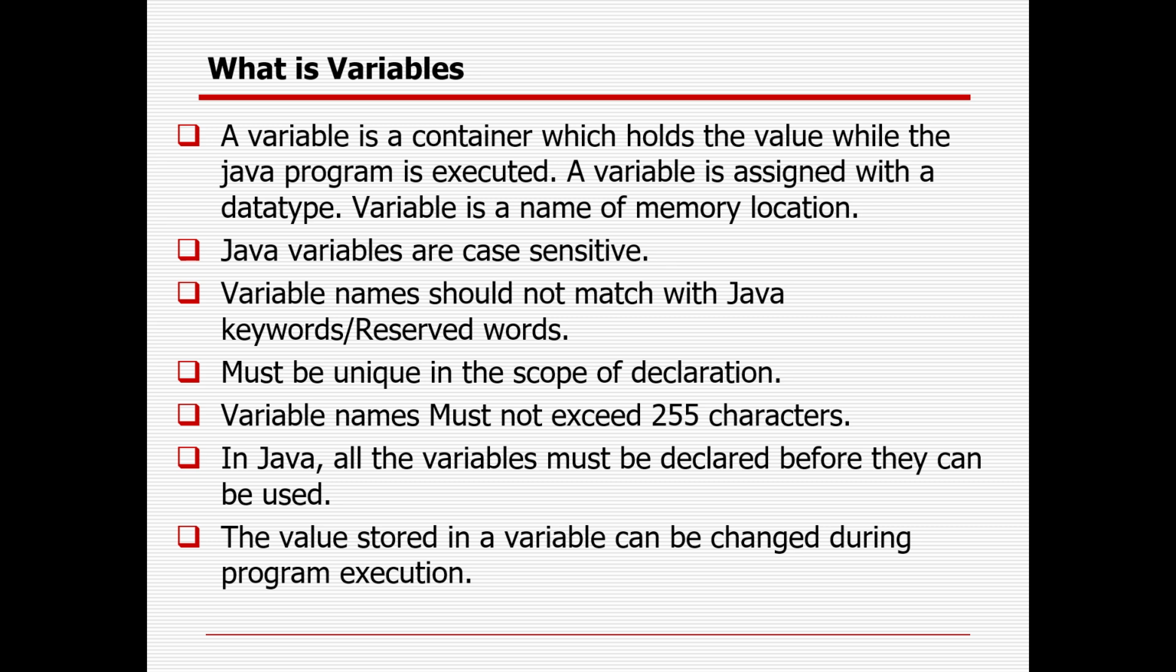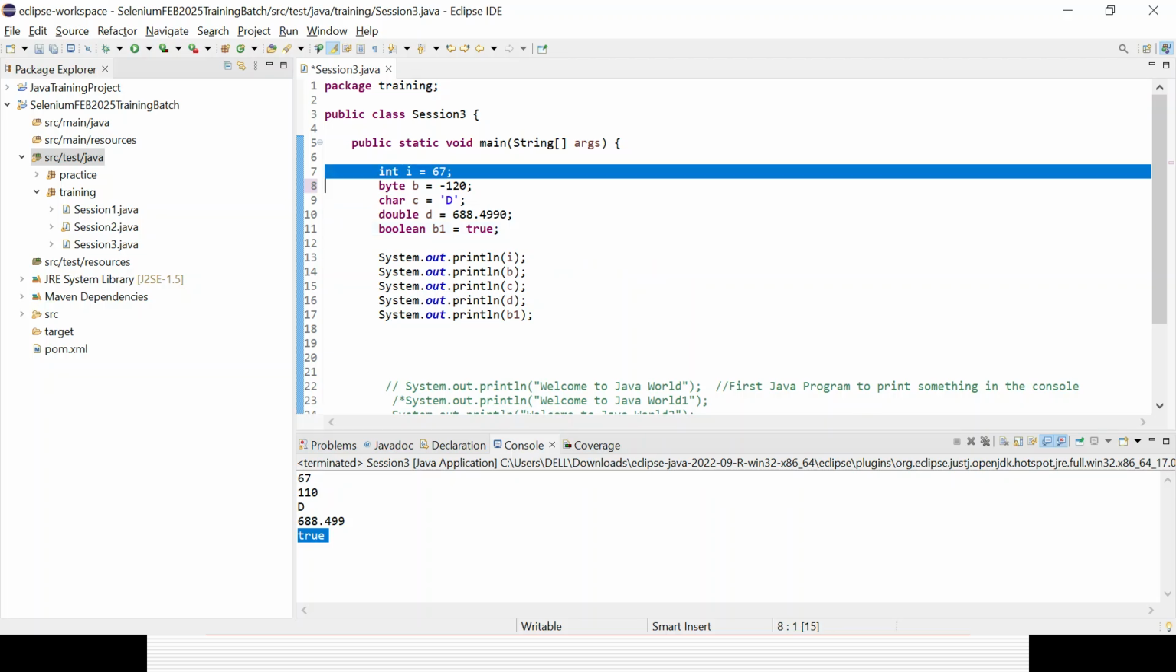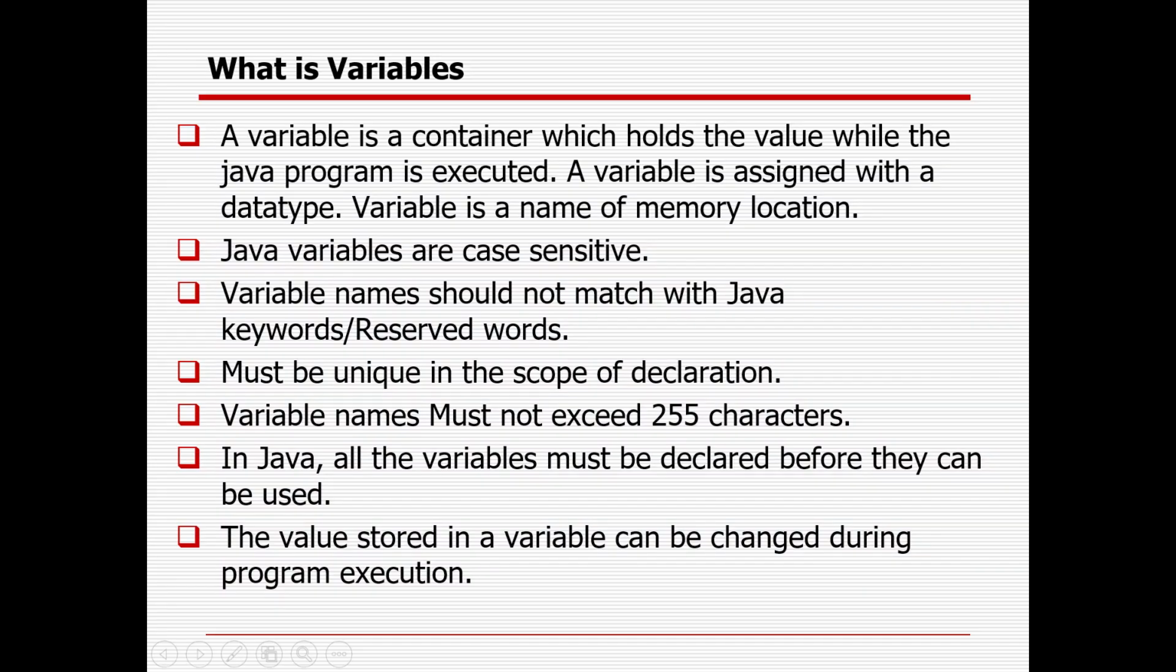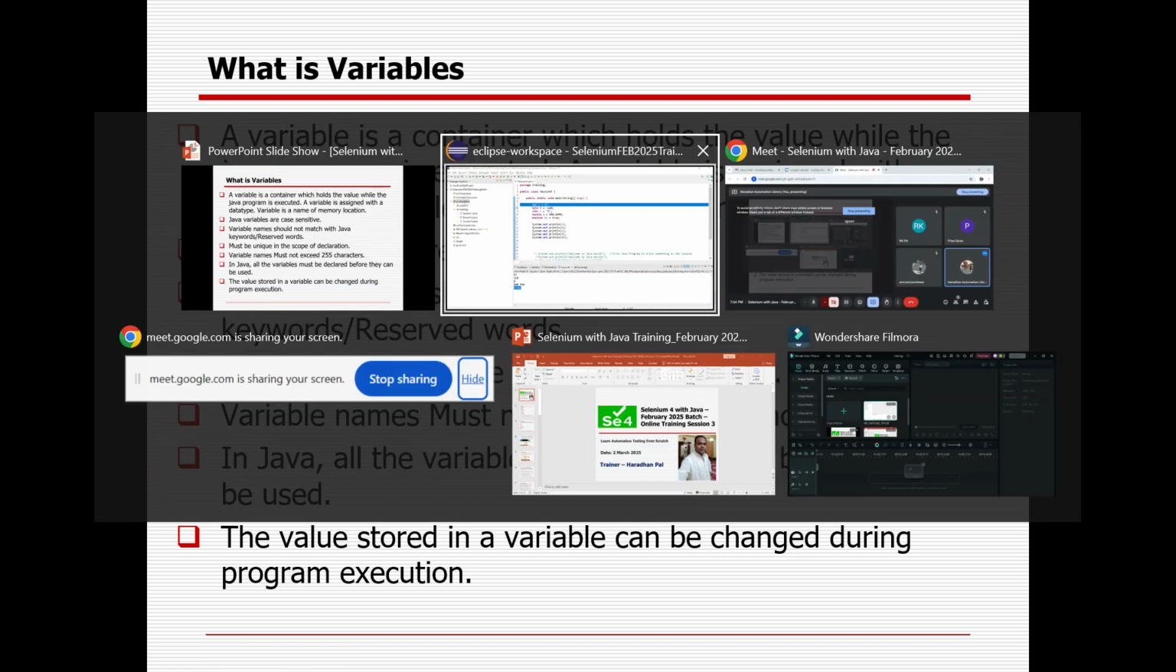Then, based on the data type, variables also play a pivotal role. It is very similar, because you are declaring variables here. A variable is a container which holds a value while the Java program is executed. A variable is assigned with a data type. A variable cannot be used without a data type. A variable is the name of the memory location where the value is stored in the internal architecture. Java variables are case sensitive.